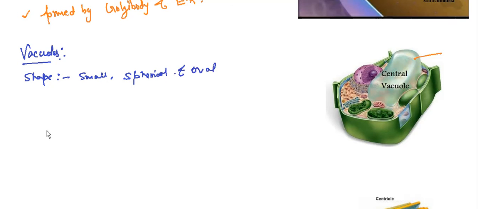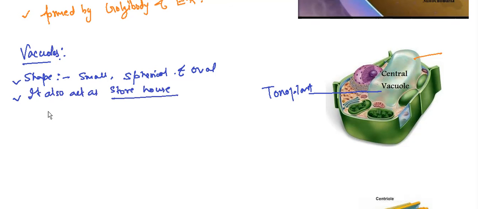It contains fluid, and the fluid present in the vacuole is called tonoplast. Second thing, vacuoles might store food and a variety of nutrients for the cell during the need of survival. So it also acts as a storehouse.